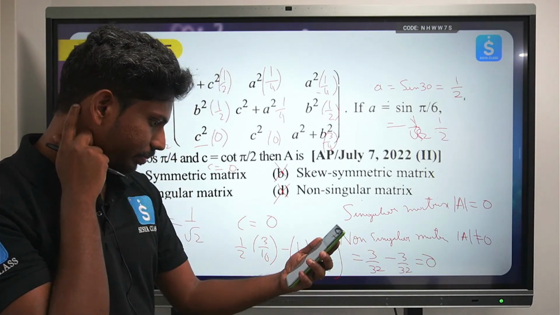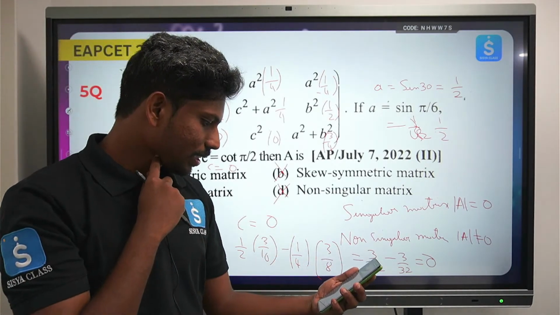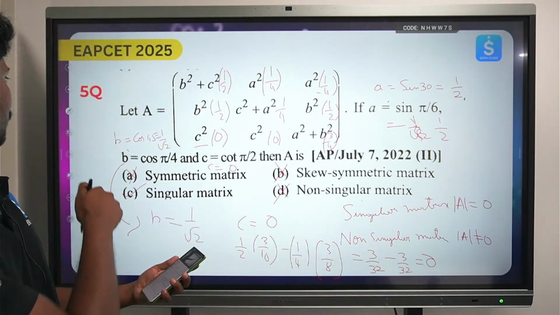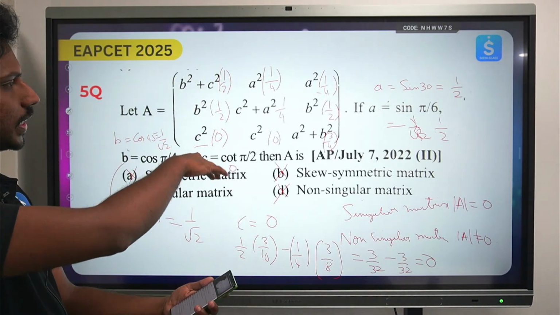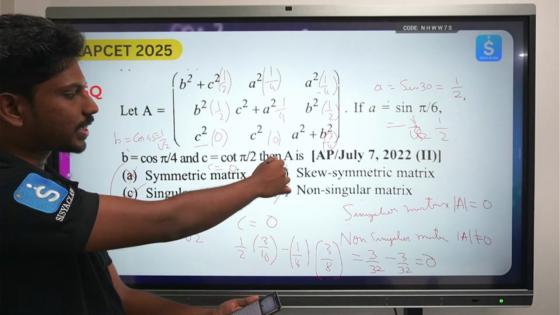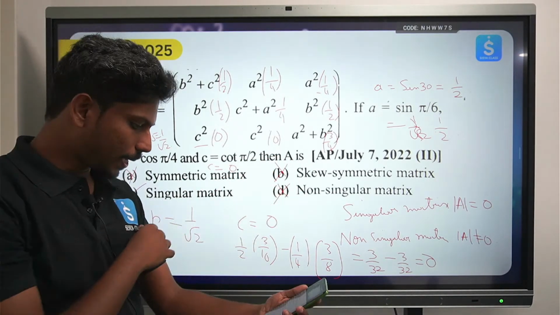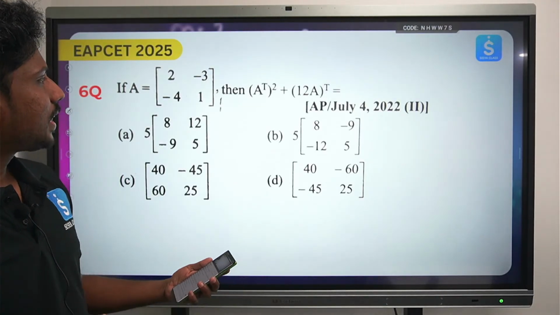Yeah. Okay. So in that case, we'll just go to the next one. After finding out like that, I have categorized by option verification. I just cleared out what is symmetric, skew symmetric, singular, non-singular. Okay, so let's see the next one.